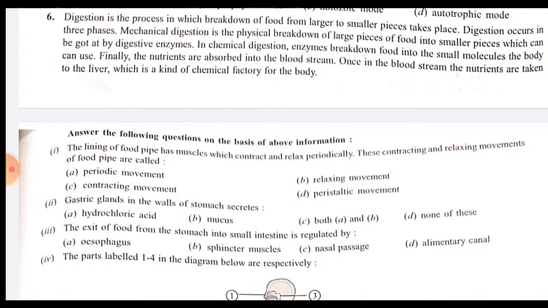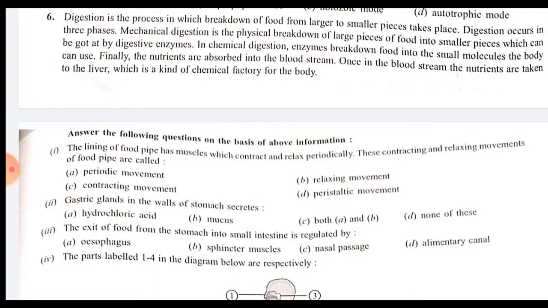Digestion is the process in which breakdown of food from larger to smaller pieces takes place. Digestion occurs in three phases. Mechanical digestion is the physical breakdown of large pieces of food into smaller pieces, which can be got at by digestive enzymes. In chemical digestion, enzymes break down food into small molecules the body can use.